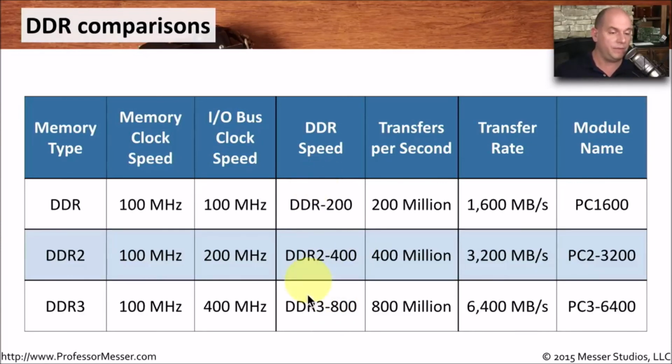And of course, with each of these numbers, we multiply by 8 to get the transfer rate that we use for the module name. So with the DDR memory, it's a PC 1600. With DDR2 memory, it's a PC2 3200, and then for DDR3, it's described as PC3 6400.